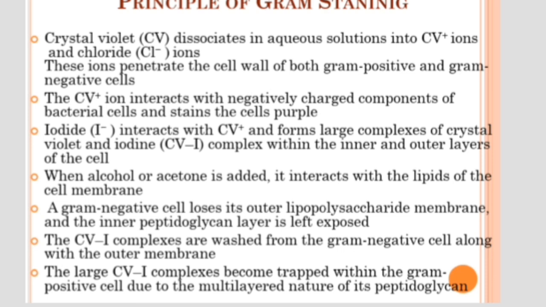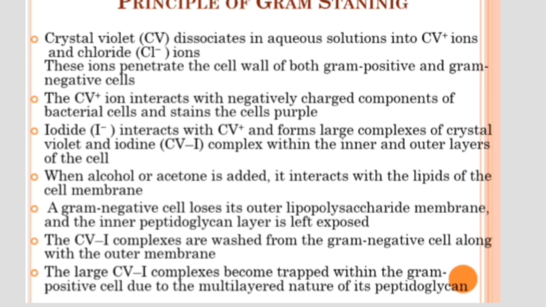But gram positive bacteria retain the color of crystal violet due to the presence of the peptidoglycan layer. Even when we counter stain with safranin, it has no space to attach to the cell wall of gram positive bacteria, because crystal violet is already attached there.